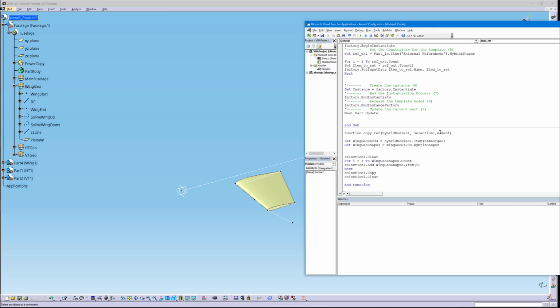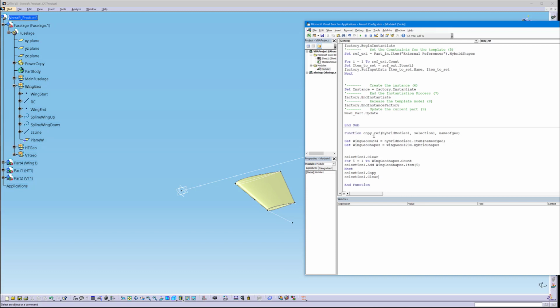Name of geo. There we go. And I just made a comment here so I can use that later on. So now I can remove that.